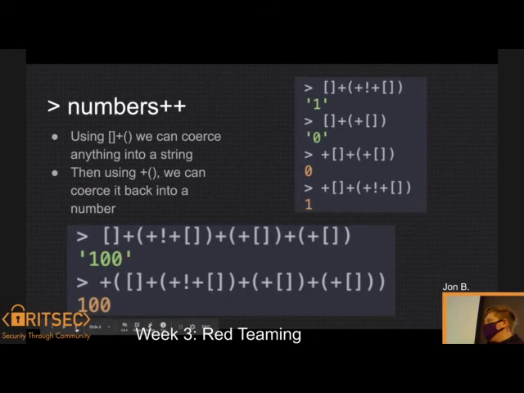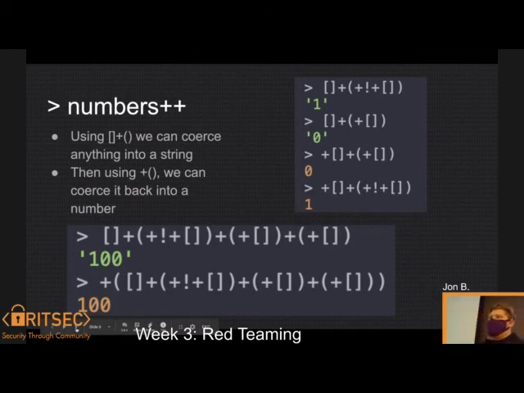And then furthering on numbers, I don't know about you, but when I want to express some large number, I don't want to just write 1 like 400 times. So we can actually convert them to strings first. Converting to strings, you're basically taking an array, adding it to something else, and you convert it to a string. You also have to encapsulate the entire thing in parentheses in order to be valid.